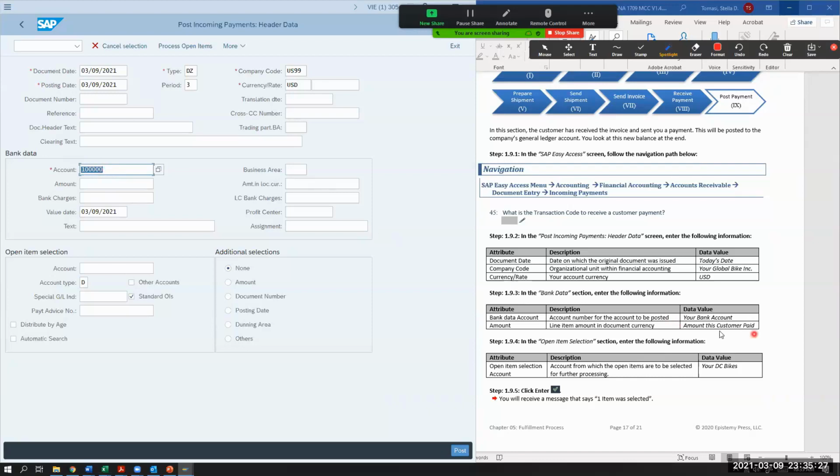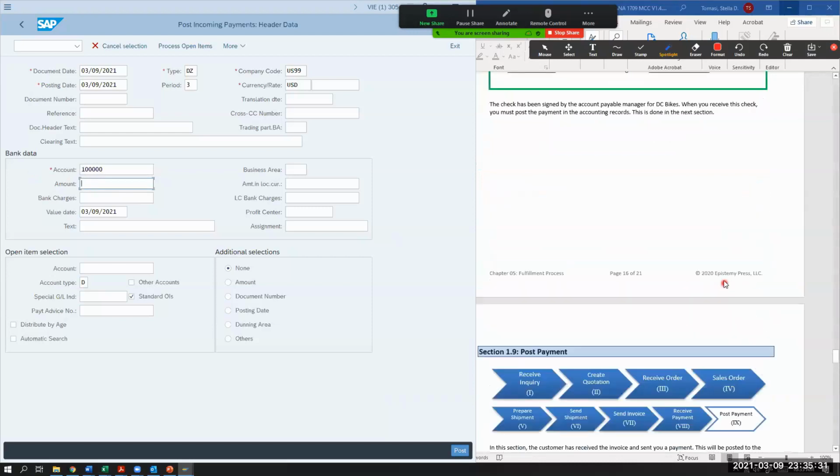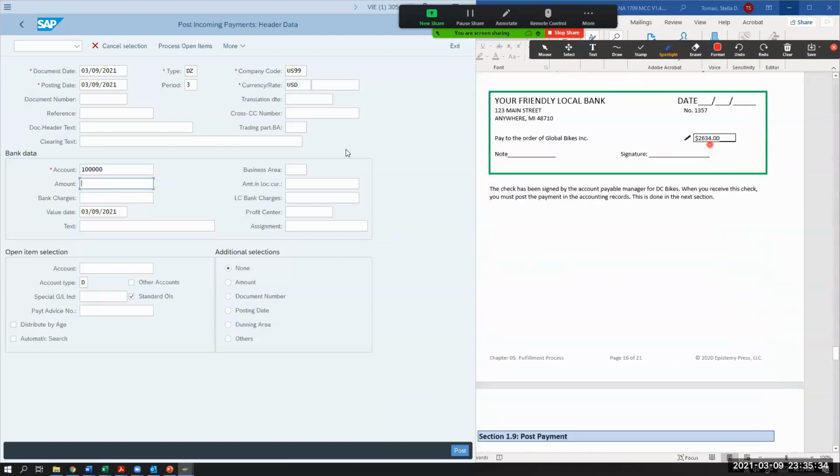And then it says amount this customer paid. So what was the amount? They gave us a check for $2,634. So do 2,634. That's how much they paid.